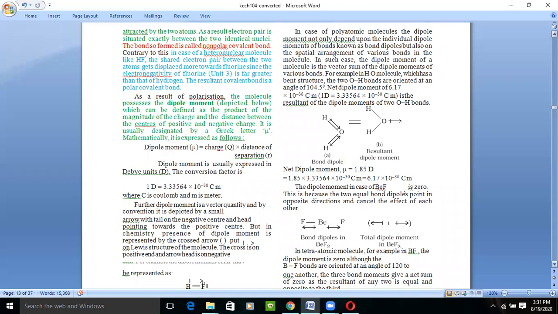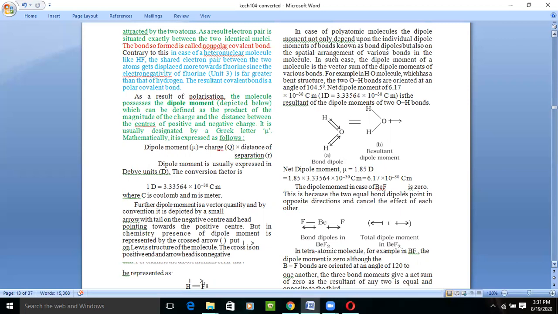We don't have different poles here. In oxygen, both the atoms are equally electronegative, so there will be no poles. So that covalent bonding is known as non-polar. But whenever the electron is shared between an electropositive and an electronegative atom, what will happen? There will be a polar covalent bond.